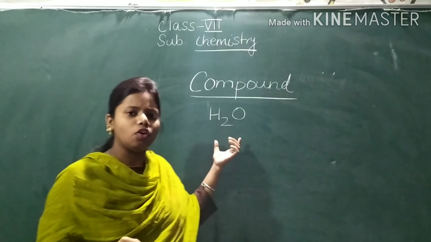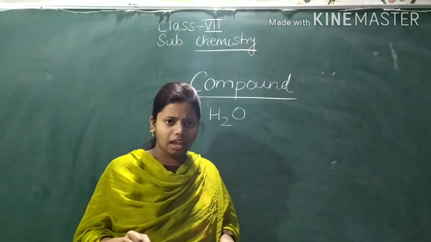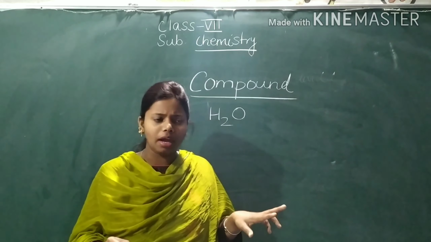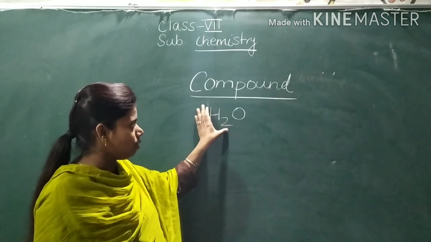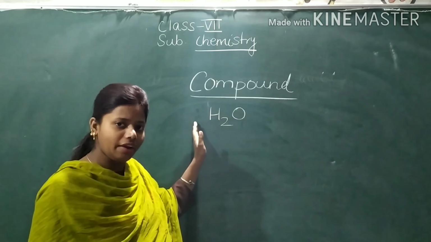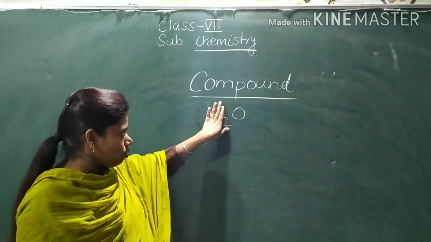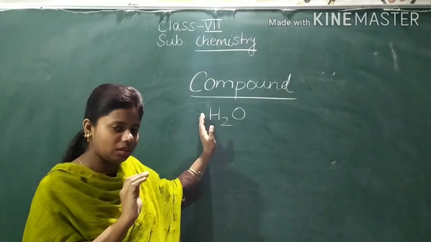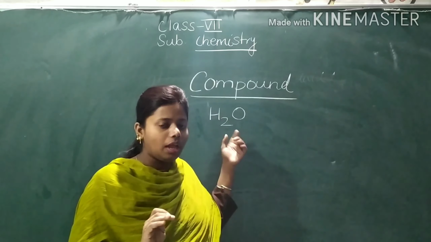H2O. This is the formula of water. And in my definition I said that a compound is formed when two or more elements combine. So where are the elements? The elements are here only. This is hydrogen and oxygen. H means hydrogen, O means oxygen. Hydrogen is one element because in hydrogen there are only hydrogen atoms, and in oxygen there are only oxygen atoms. So when two elements combine together, they form a water molecule, and this is a compound.